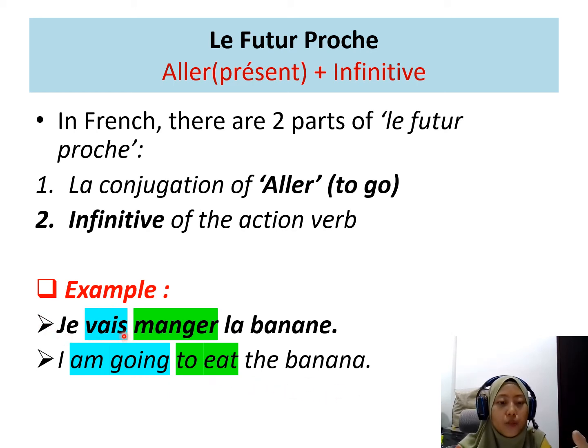The first verb, you conjugate: the verb aller, je vais. But the second verb, you do not need to conjugate. The second verb should be the original verb. For example, here it is the er verb manger, to eat. So you leave it that way. You do not conjugate. So here it's going to be: je vais manger la banane.